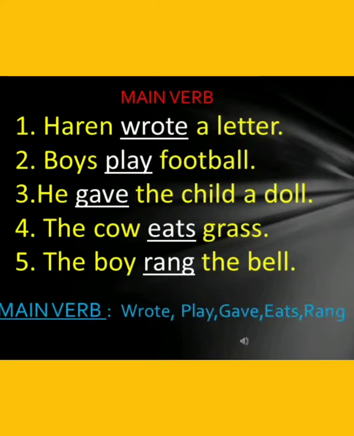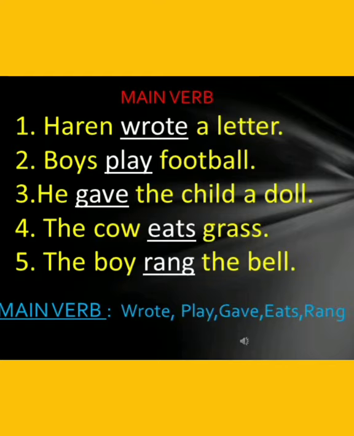Now I'll be explaining you what is a main verb. So before explaining what is a main verb, first let me go through the examples. Now these examples that I have for you, the 5 sentences, you must have noticed that these sentences are all statements. Please keep in mind that these sentences are statements. They are stating some facts. So let's take the first example.